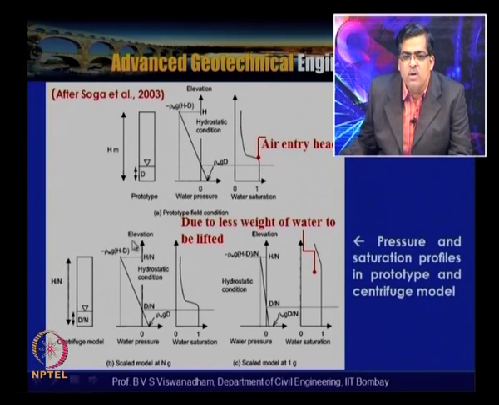Now if you look at the similar situation in normal gravity, the so-called h is now h by n and d is d by n. Again the hydrostatic pressure is ρw into ng into d by n. Because of that, here what we have is ρw g d, which is identical to that in the prototype. Similarly the suction is minus ρw into ng into (h minus d) by n, so here again the suction is also identical.